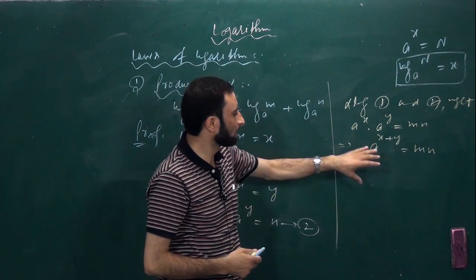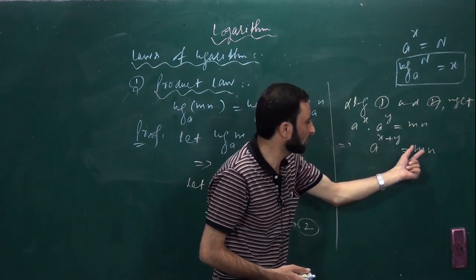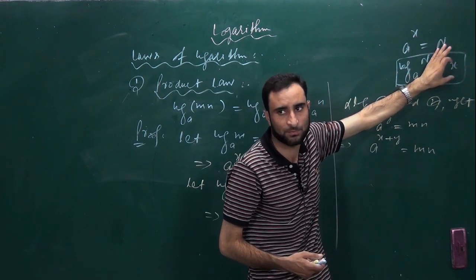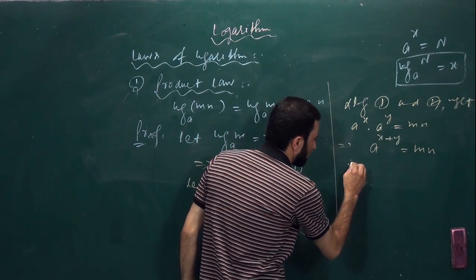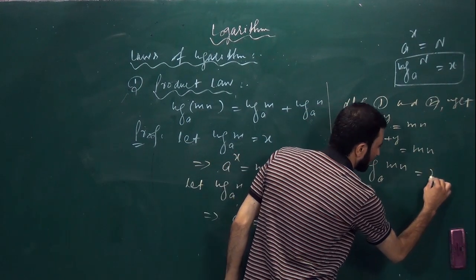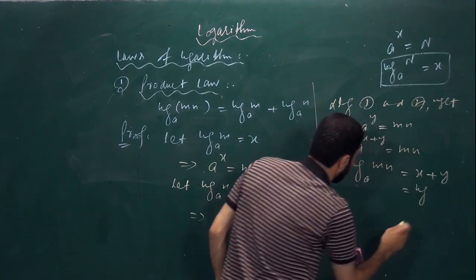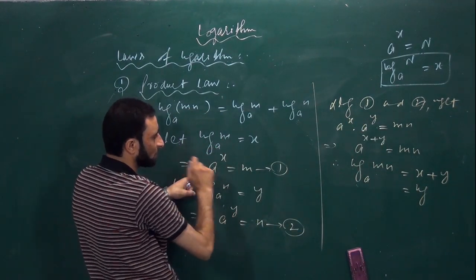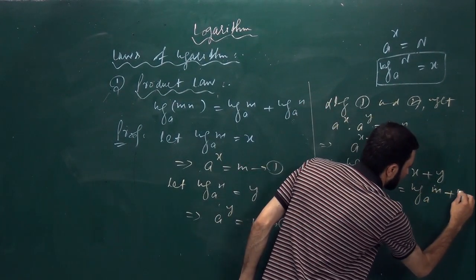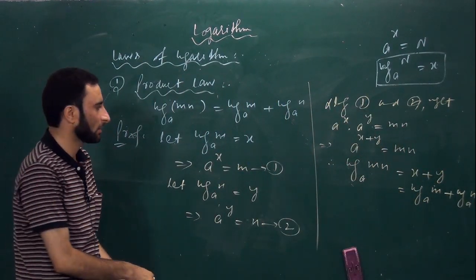You just compare this setup with the given definition. a to the power x plus y is equal to mn. So by applying the definition of logarithm, therefore by definition log of mn to the base a will be equal to x plus y. Putting the value of x, you have supposed x is log of m to the base a, plus y, which is log of n to the base a. Thus you have proved the first law. Is it clear? Let us go through the second law.